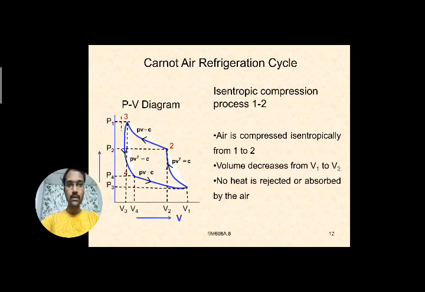Here no heat is rejected or absorbed by the air, so zero heat transfer takes place during this process.